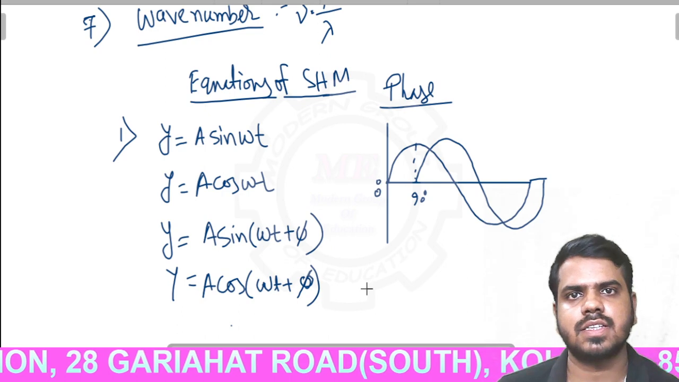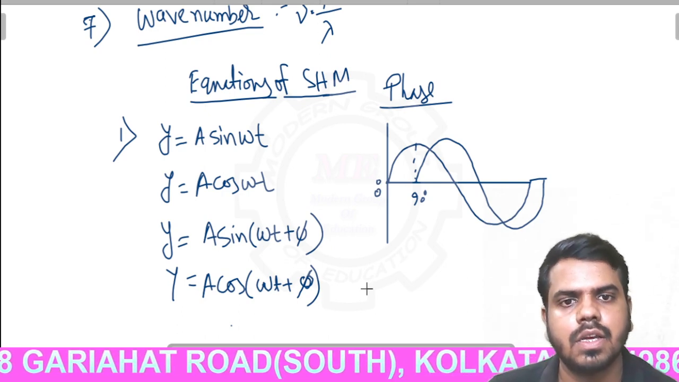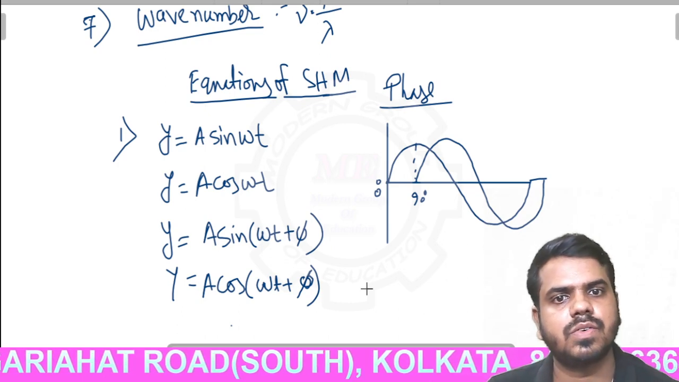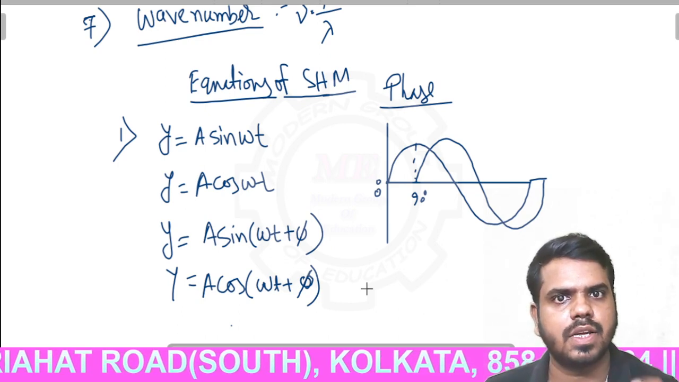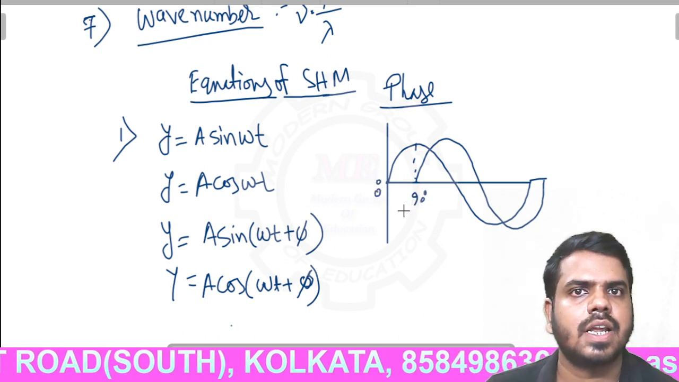That means phase is only the starting difference between the starting positions. Okay, phase is only the difference between two waves of their starting positions. Here it is 0°, here it is 90°. So the phase difference is 90°.